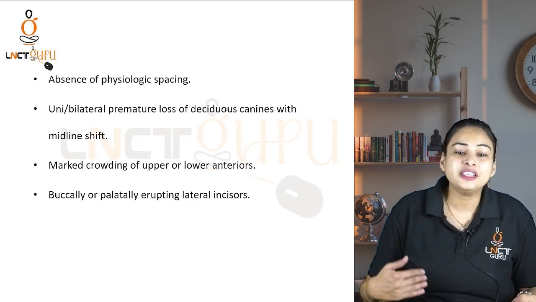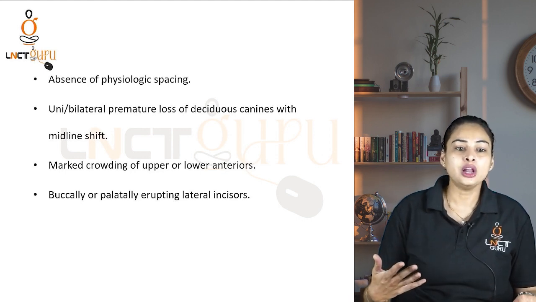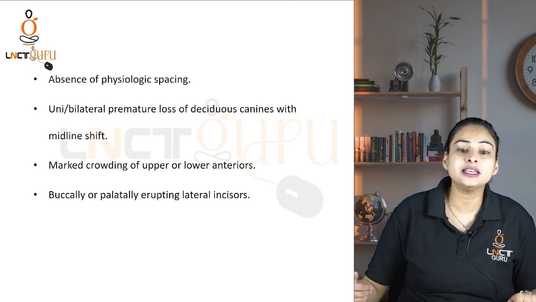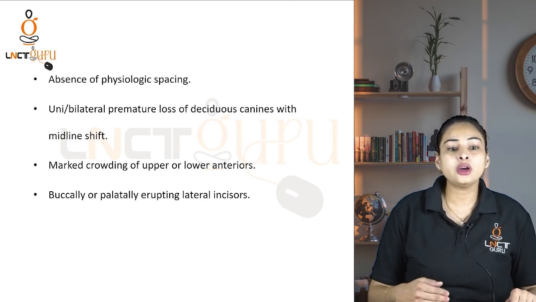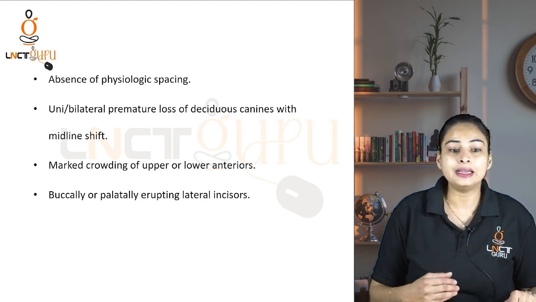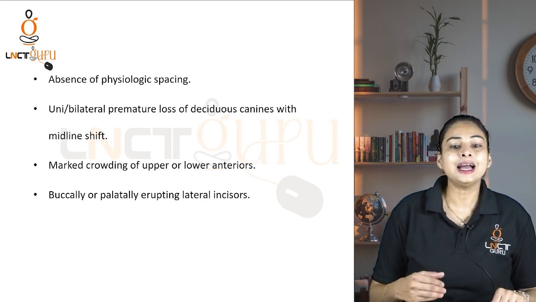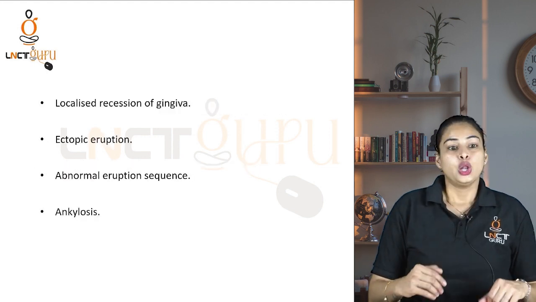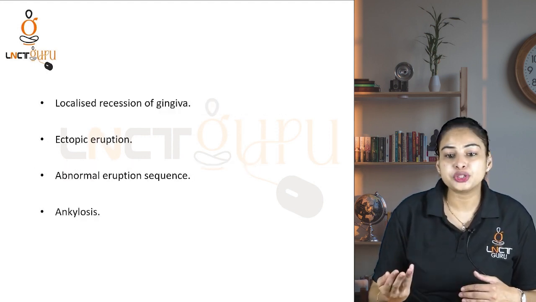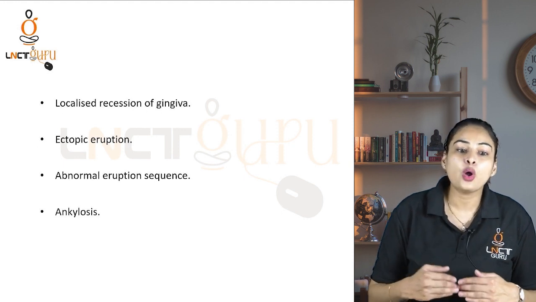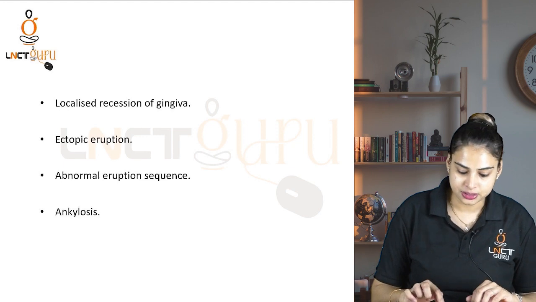Absence of any physiological spacing, unilateral or bilateral premature loss of deciduous canine with midline shift, marked crowding of upper or lower anteriors, buccally or palatally erupting lateral incisors, localized recession of the gingiva, ectopic eruption of the teeth, abnormal eruption sequence, and ankylosis.